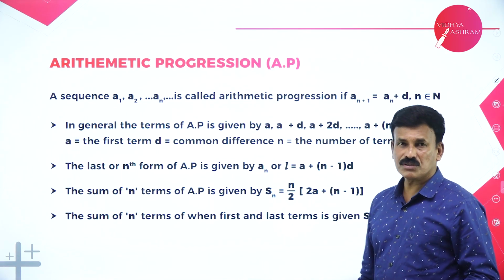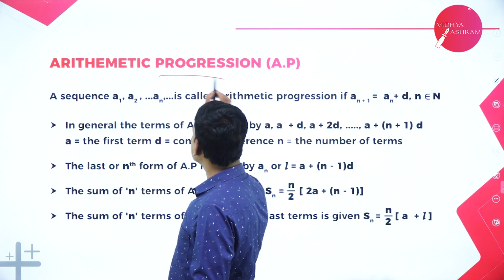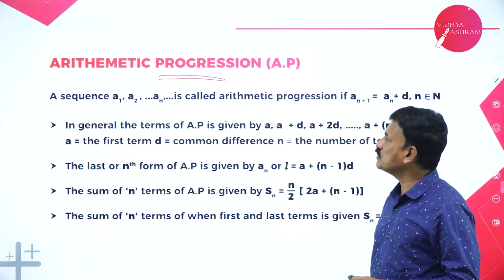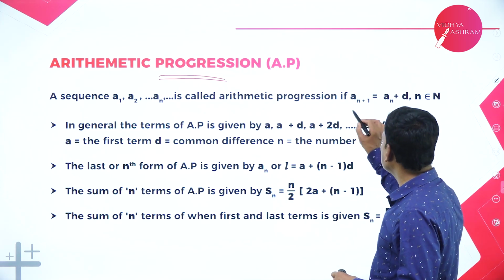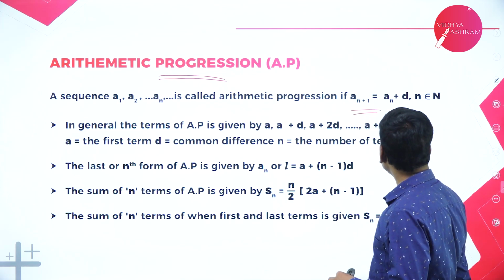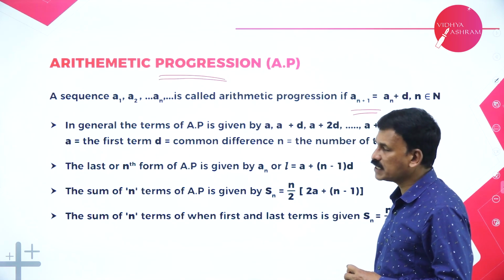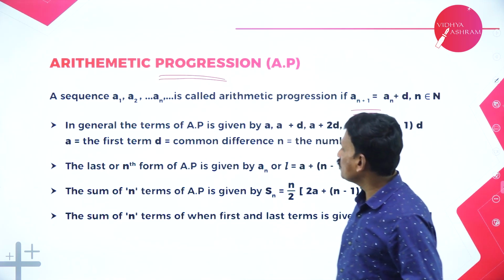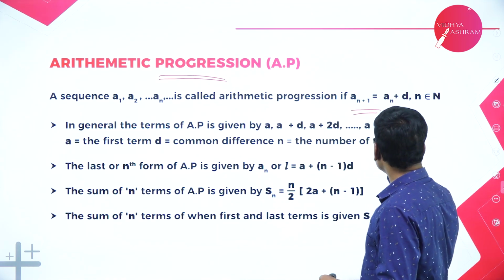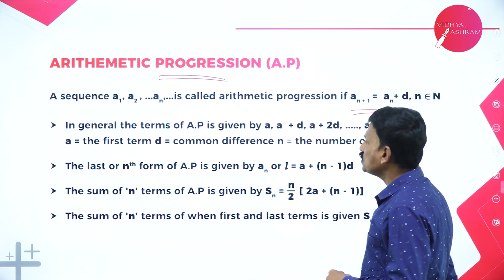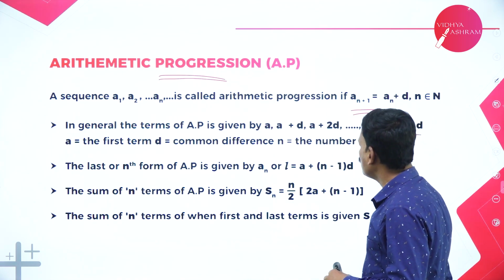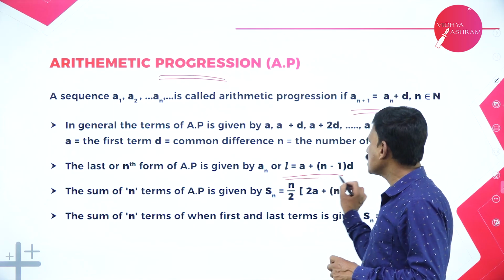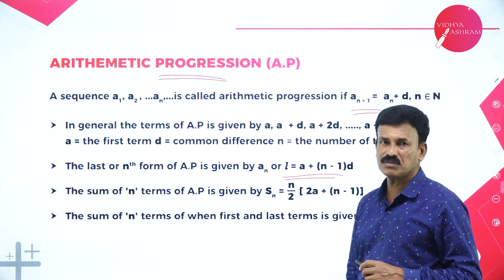Now, let us know regarding what is meant by an arithmetic progression. What is an AP? A sequence a1, a2, a3, etc., an is called an arithmetic progression if a(n+1) is equal to an plus d, where n belongs to the natural numbers. In general, the terms of an AP are given by a, a plus d, a plus 2d, etc., a plus (n minus 1) d, where a is the first term and d is the common difference. So the last term or nth term of an AP is given by an is equal to a plus (n minus 1) into d.